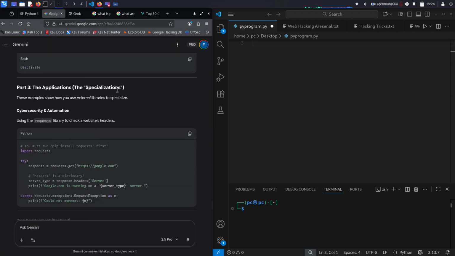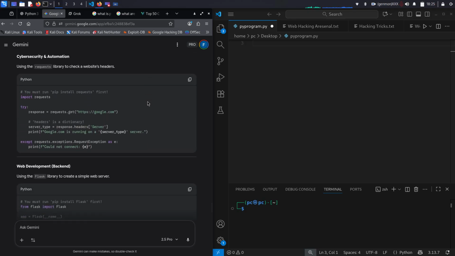So let's see, applications, the specialization. These examples show how you can use external libraries to specialize in cybersecurity and automation. Using the requests library to check a website's headers. You see again: import requests, try response and then .get, and then it's communicating with the website. Headers is a dictionary. So server type response.header server. Print google.com is running, and it's going to tell me the header type. So the headers of an HTTP packet can return anything from the server version, the HTTP version, and the different kinds of security controls that a web page could hold.